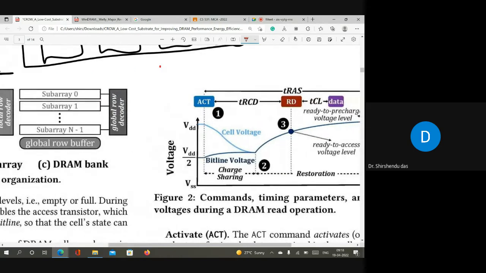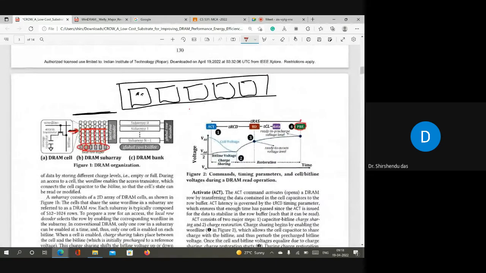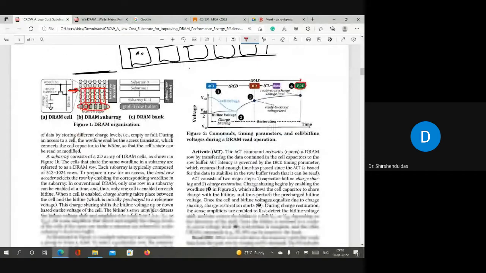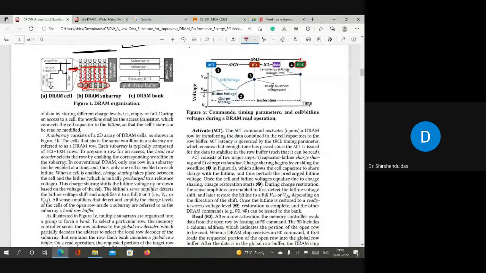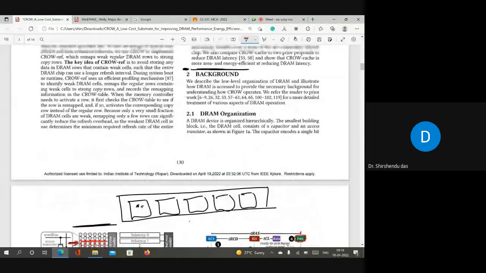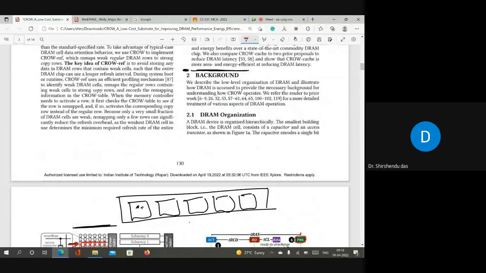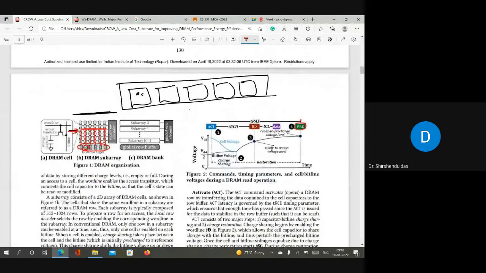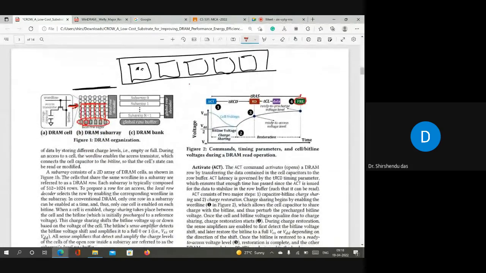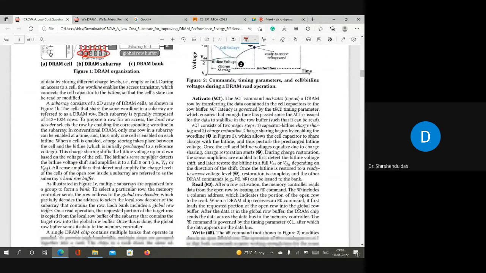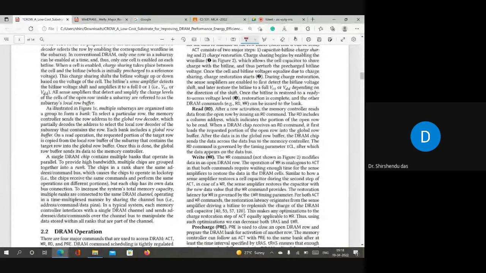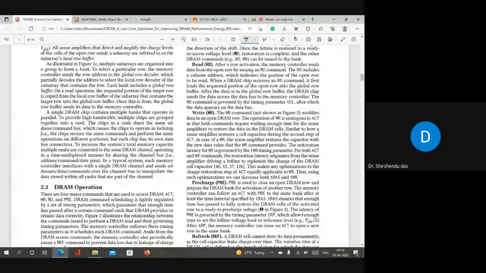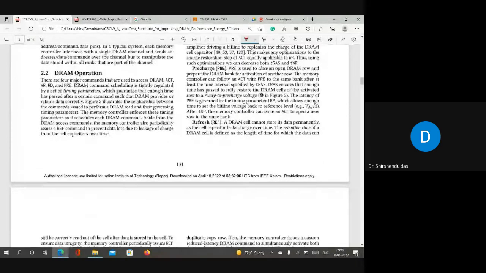Okay, so let me zoom out again. So far I have not explained anything about this paper. These are the basic concepts, and you can see they have explained all of them in the background section. Background section means all the information that is required to understand the paper. When you write a paper, you will also understand that if some basic information is required for your paper, you can explain it in a section called background. So read this section once. I'm not explaining it in more detail because I think I've explained all the necessary things.